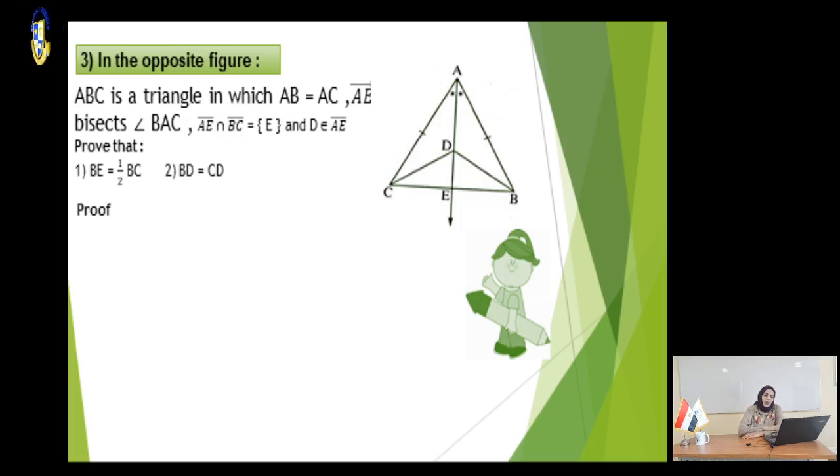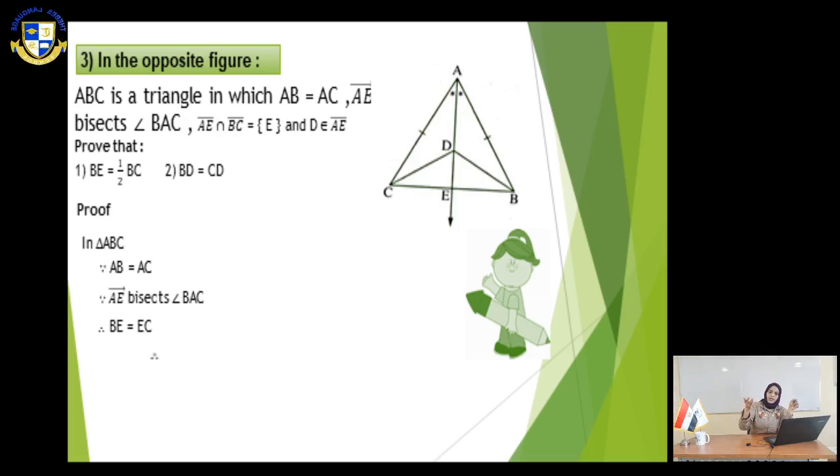Let's see our proof. In triangle ABC, AB equals AC, and also AE bisects angle BAC, so BE equals EC, as we said before.